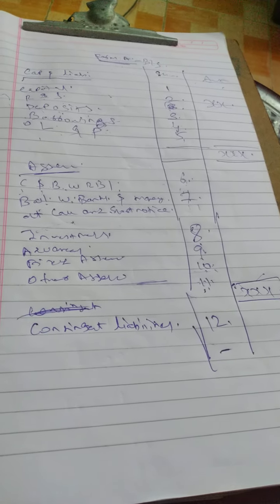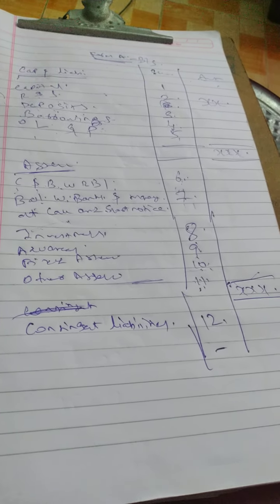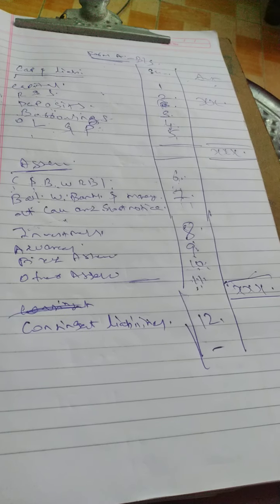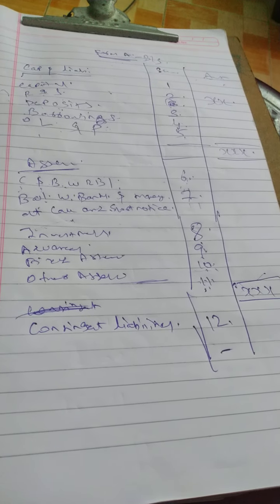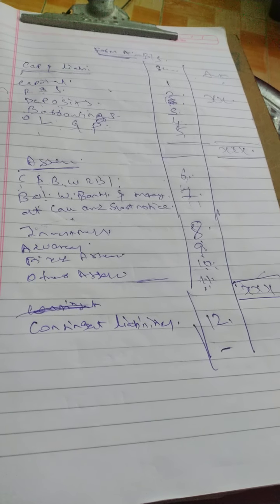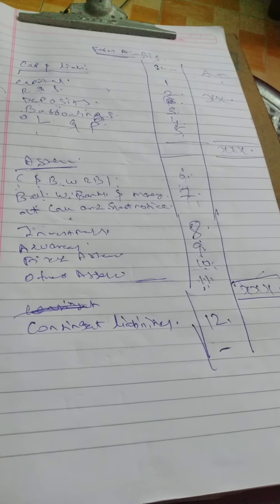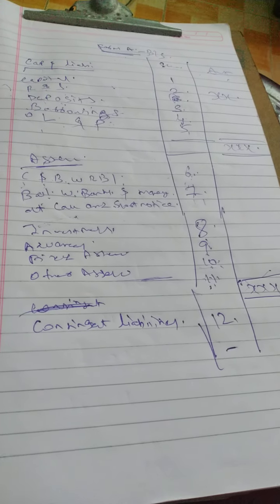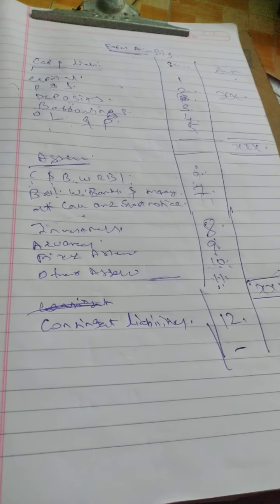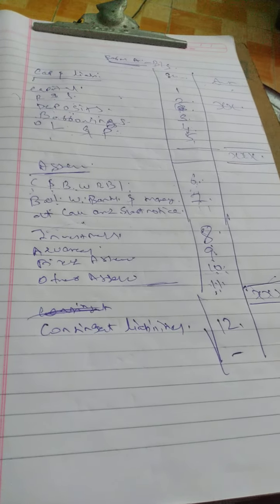So what is this contingent liability? Bank guarantee. If the customer does not perform the contract, then the banker has to settle with the third party. Or else assume a court case: there is a case against the bank which is pending in court.